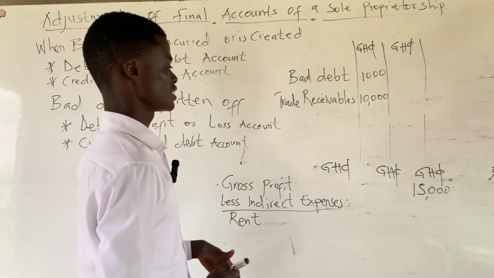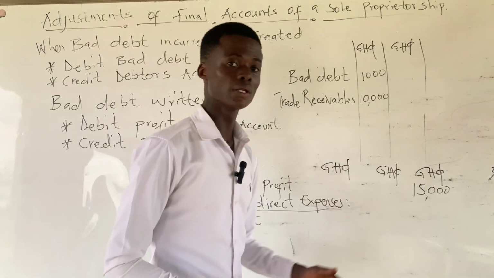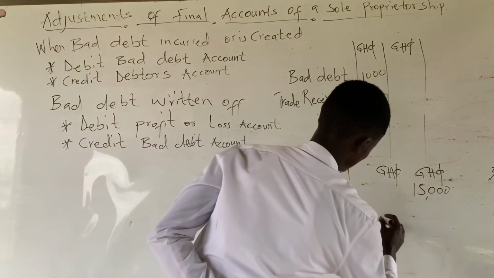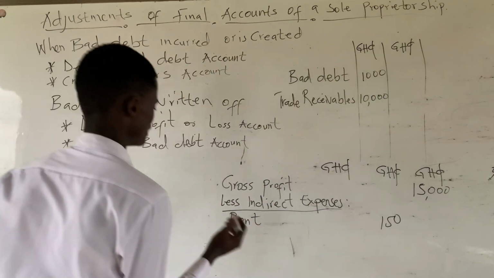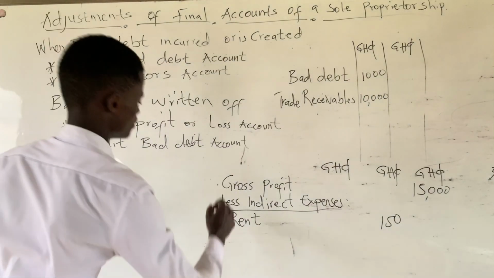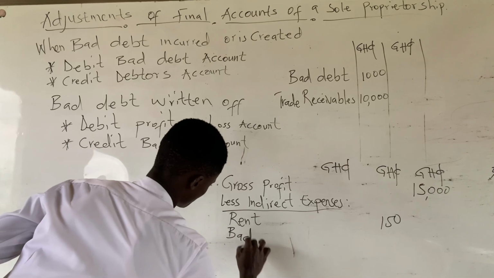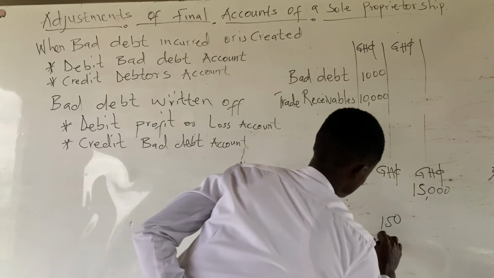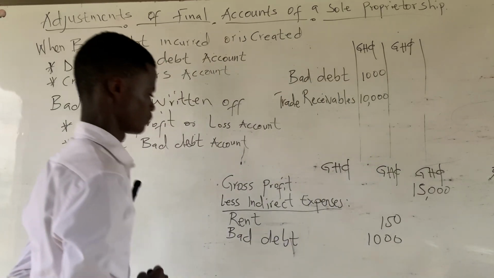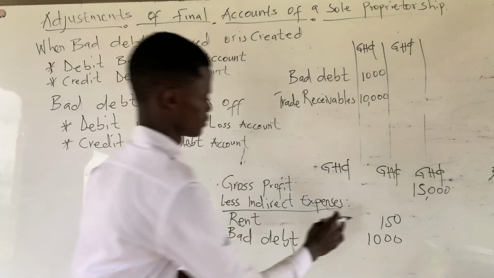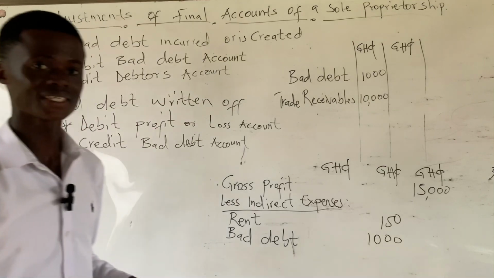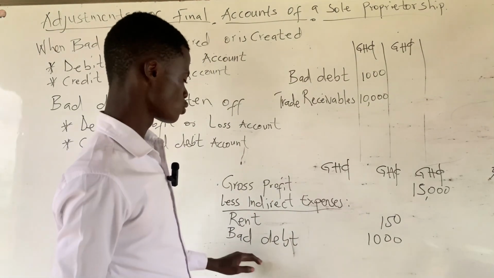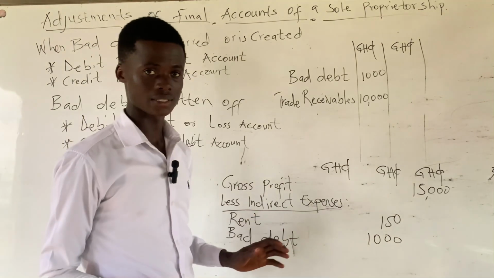We all know that indirect expenses are on the second column if only they do not have any adjustments. So this expenses figure, let's take it to be 150. Then this bad debt will come here. Bad debt of 1,000 cedis. Then we are done with the bad debt. It has been treated because we said items in the trial balance need to be treated once. So we've treated the bad debt and we are done with it.